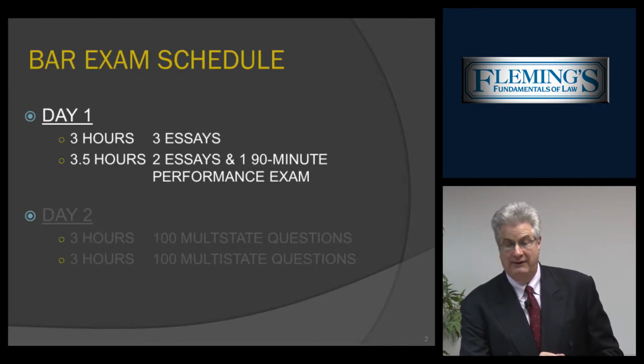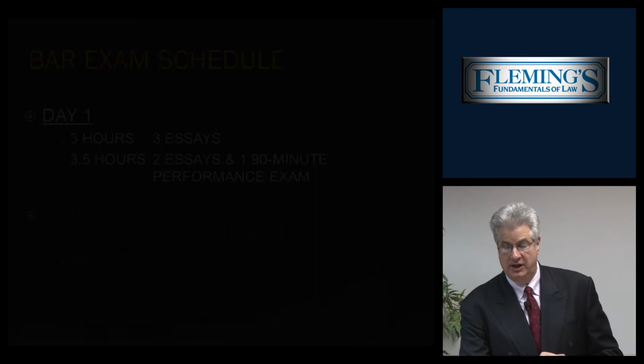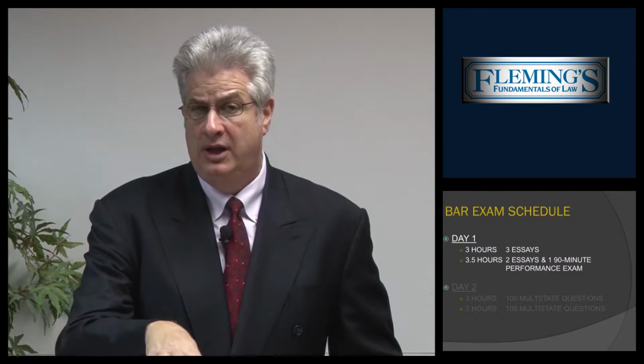In the afternoon, you'll have a 3.5-hour section, that is 2 one-hour essays, followed by one 90-minute performance examination. And you cannot take it out of order. My concern is the examiners might give a racehorse in the afternoon on the essay, and then that may affect your timing. So you'll have to go for 3.5 hours in the PM of day 1. That's 6.5 hours of testing on day number 1. Major change on the bar.